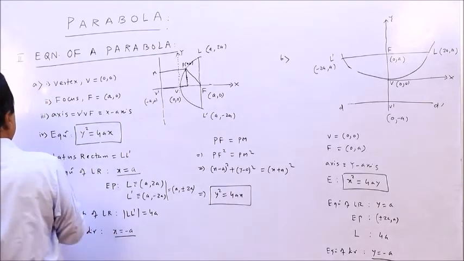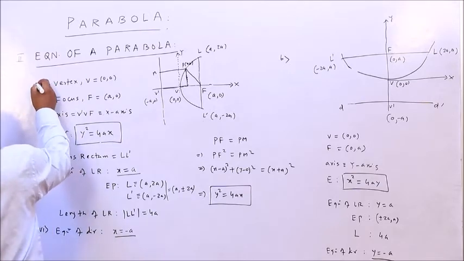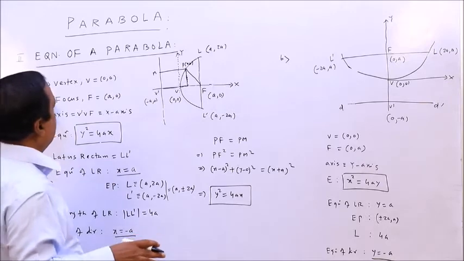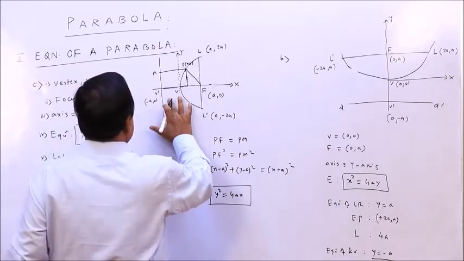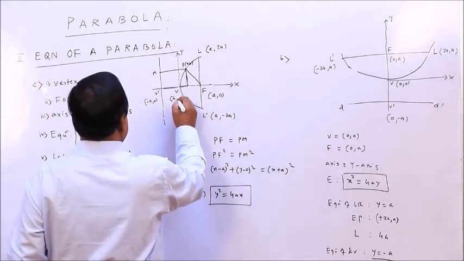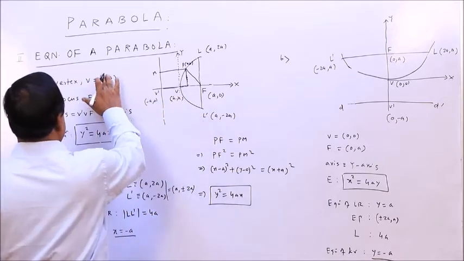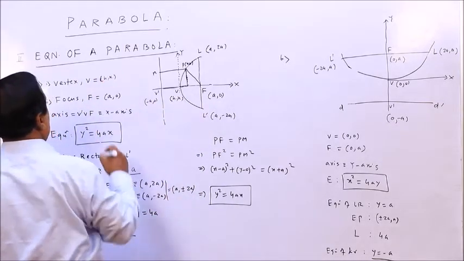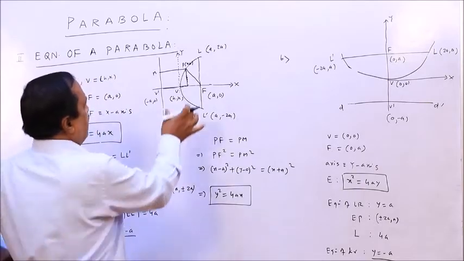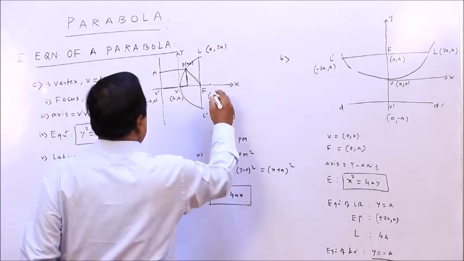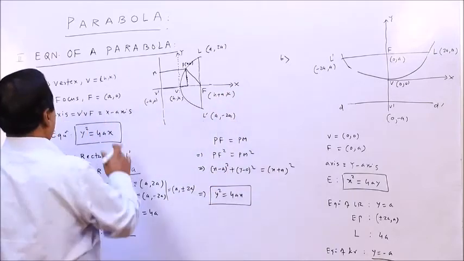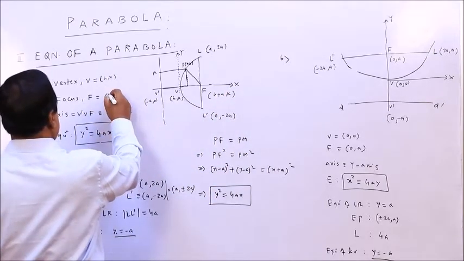I am just writing here, this is C. I think you have seen this, I am just changing, this is C. Here the vertex is not the origin, the vertex is (h, k). The focus is obviously, this is a, the focus will be (h plus a, k).